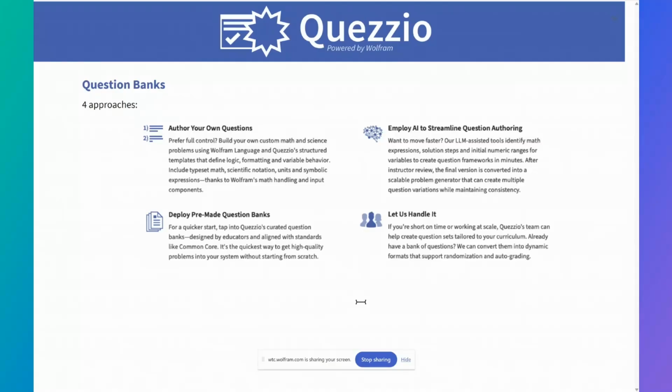So in terms of authoring your own questions, this is something that was a core component of Quezzio right from the very start. So we have always had it as a key component of Quezzio that instructors would be able to create their own questions from scratch. And then now we've added in tools to speed that up by allowing LLMs to help with certain components of that.